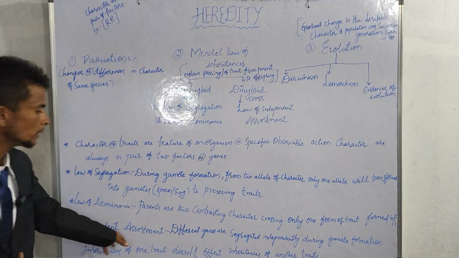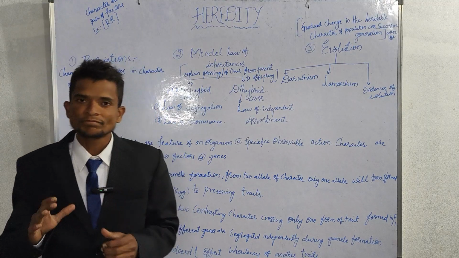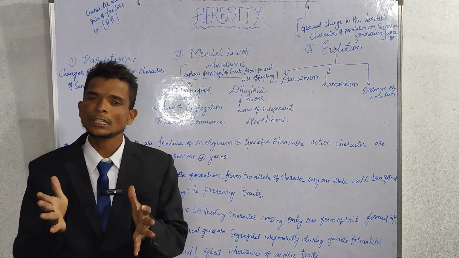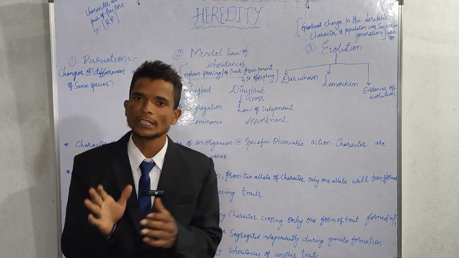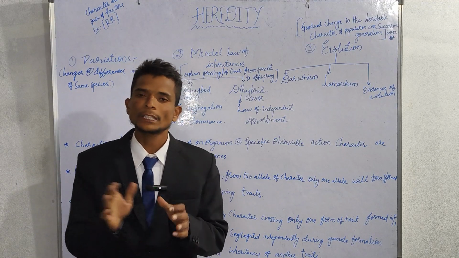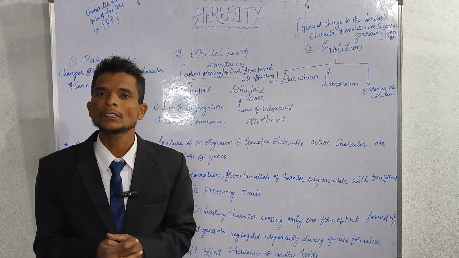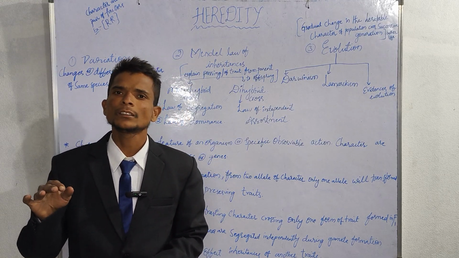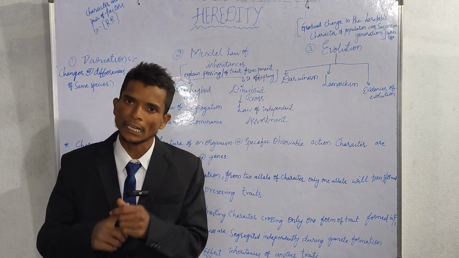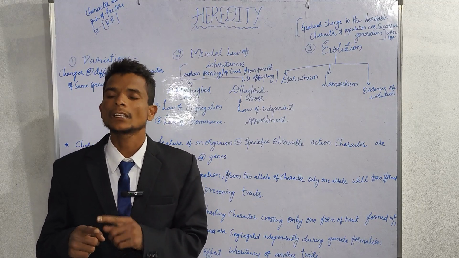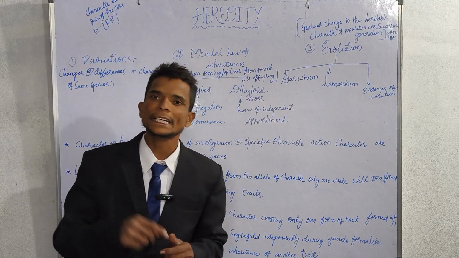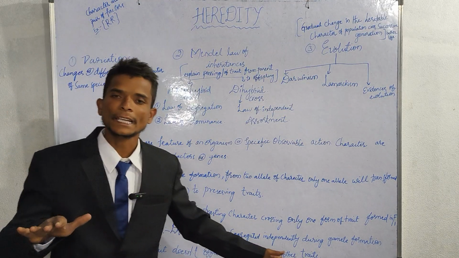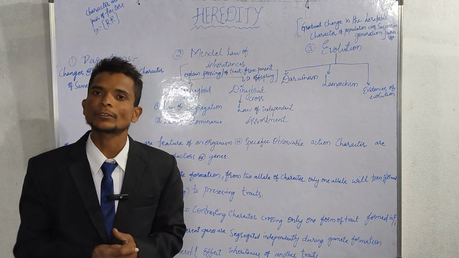What is independent assortment? Different genes are segregated during gamete formation. It means we are not transferring only one characteristic from one generation to another. When the sperm or egg is forming, it does not contain only one characteristic like height. It contains height along with other characters like body color. They are taking more than one character in these gametes. At that time, the tall character does not disturb the color character.